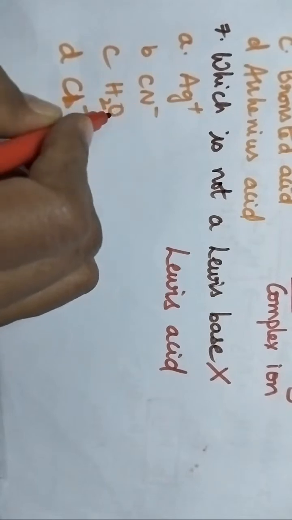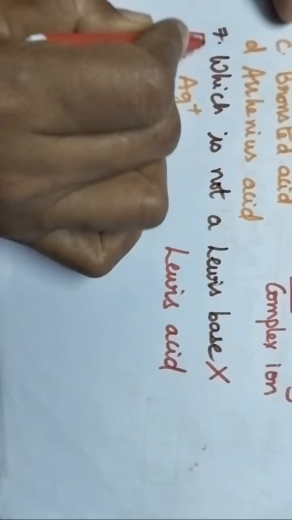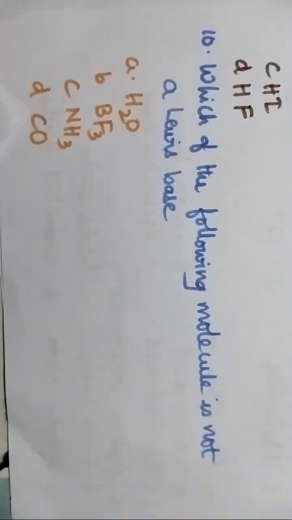So, CN minus, H2O, Cl minus, all these are Lewis bases. Option A, silver, is the Lewis acid. So, option A is the right answer. Let us move on to the next question. Lewis base is. So, you have to identify which of the following is a Lewis base. Which of the following is a Lewis base?